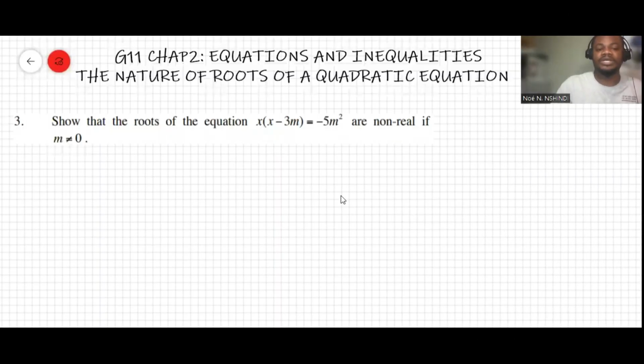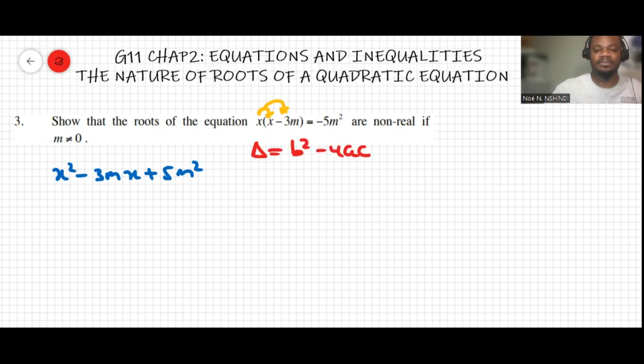Question 3 says that show that the roots of the equation, this equation, are non-real if m is different than 0. Now, if we work this out, that makes x squared minus 3mx plus 5m squared, okay? So the discriminant delta is equal to b squared minus 4ac, okay?